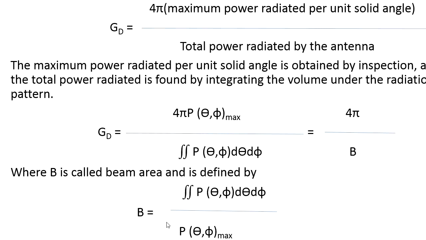Beam area can be represented as the double integration of P theta phi with respect to the azimuth angle as well as the elevation angle, divided by the maximum power that is radiated in the azimuth angle as well as the elevation angle here.